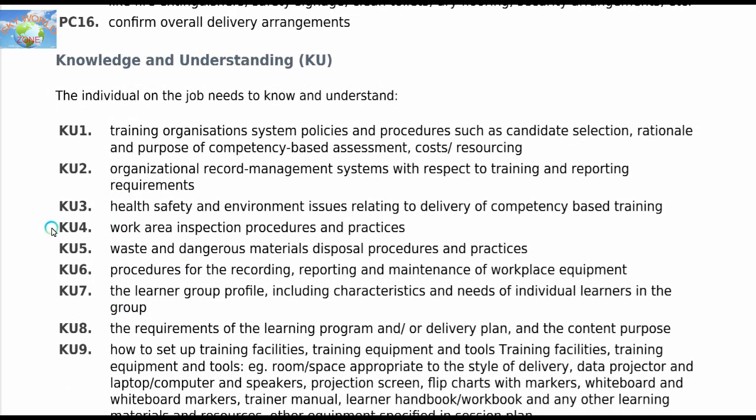Now is knowledge and understanding. What do you mean by knowledge and understanding? The individual on the job needs to know and understand training organization systems, policies and procedures such as candidate selection, rationale and purpose of competency based assessment, cost resourcing. So the training organization systems, policies and procedures, the candidate selection, and the purpose of competency based assessment should be meaningful.